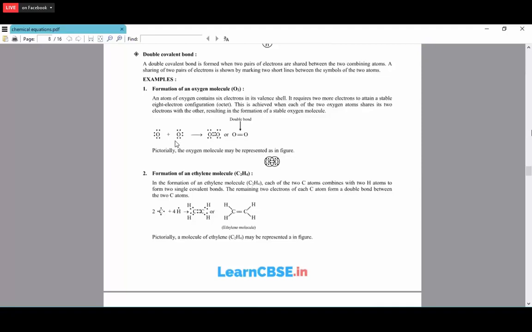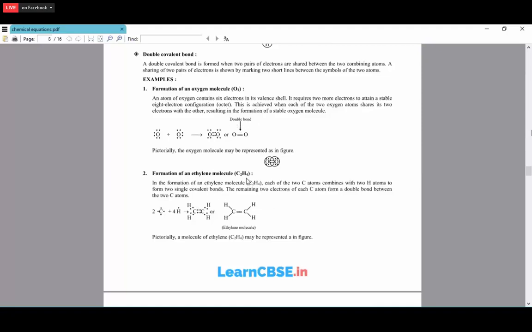Each oxygen atom needs 2 electrons, so each shares 2 electrons. This electron and this electron make one bond, and this electron and this electron make another bond. In total, we have two bonds between the two oxygen atoms. This we call a double bond.